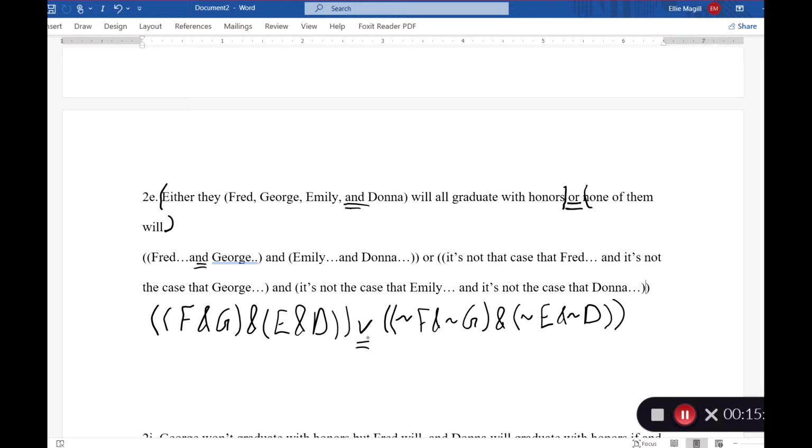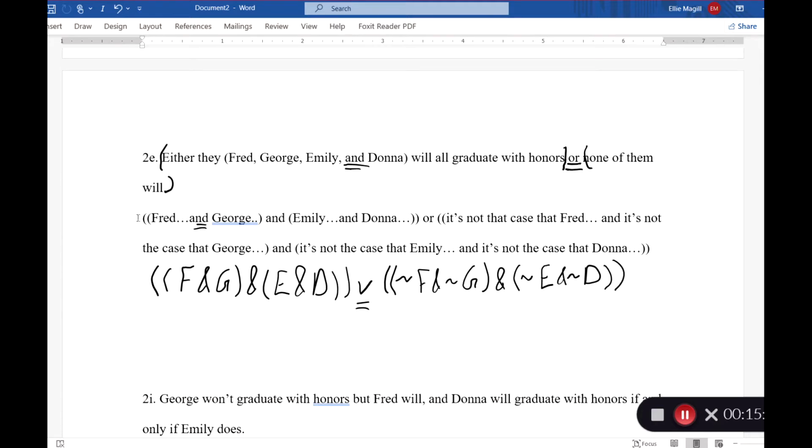Each sentence is only modified by one thing. Each of our binary connectives are only connected to two sentences, either atomic or compound. This is a perfectly good way to do it. There's one other way that we can do the second half of this. So I'm just going to copy and paste the first half and we'll look at it again.